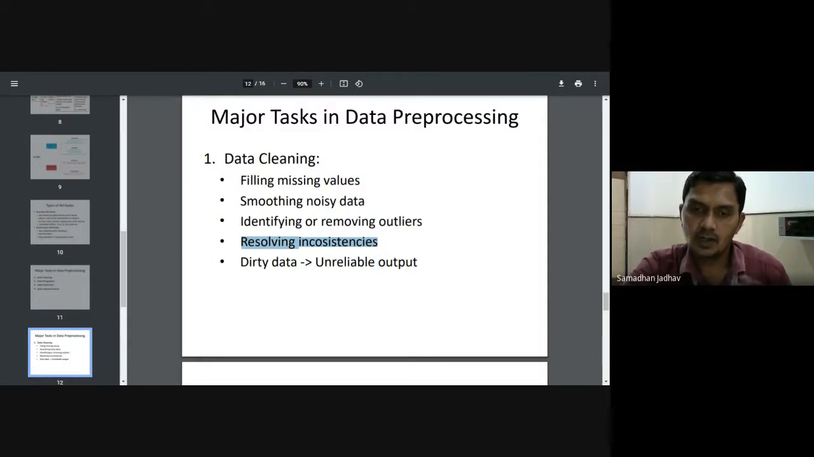All this is nothing but dirty data. If the data consists of missing values, noisy or wrong values, outliers, or inconsistent data, then this dirty data must be converted into reliable data. We should clean all these problems in the data. That is called data cleaning.